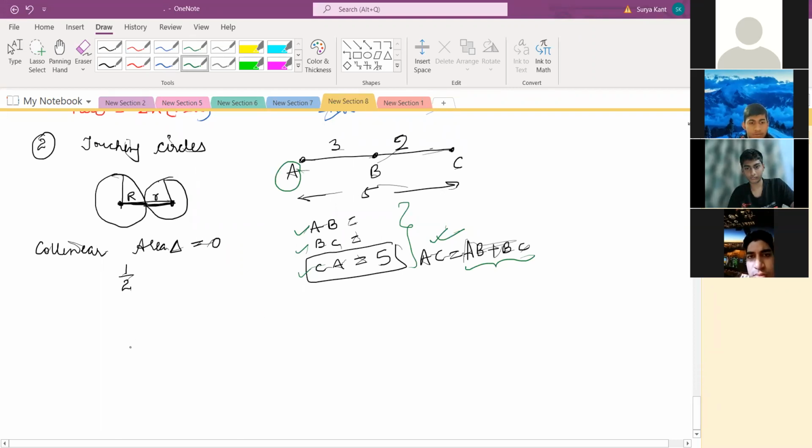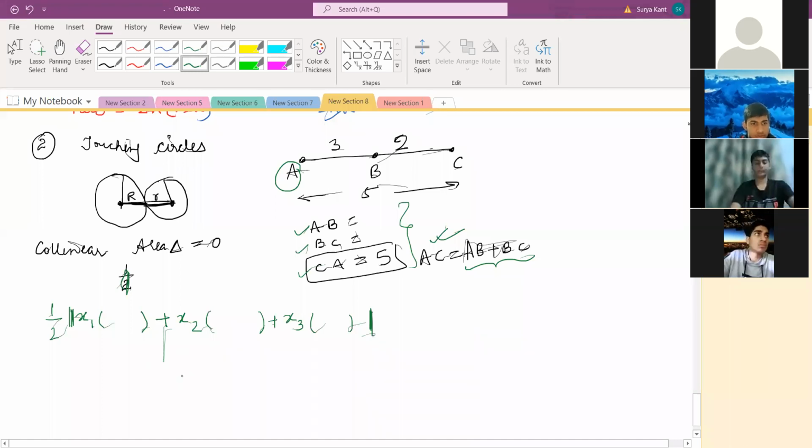Okay, sir. And better than that, if you remember the area formula of a triangle, that is the best option, half. And there is nothing to remember in this. What you should do: right here x1, right here x2, right here x3, and right here one bracket, plus, bracket, plus, bracket, and close. And this is mod. What is coming in between? This is not coming negative. If anything negative comes in between, that becomes positive. So the formula is x1 in bracket, right?